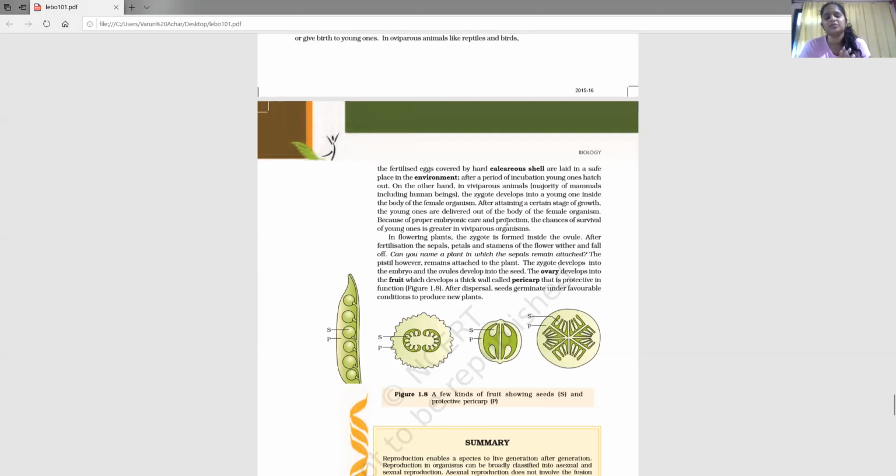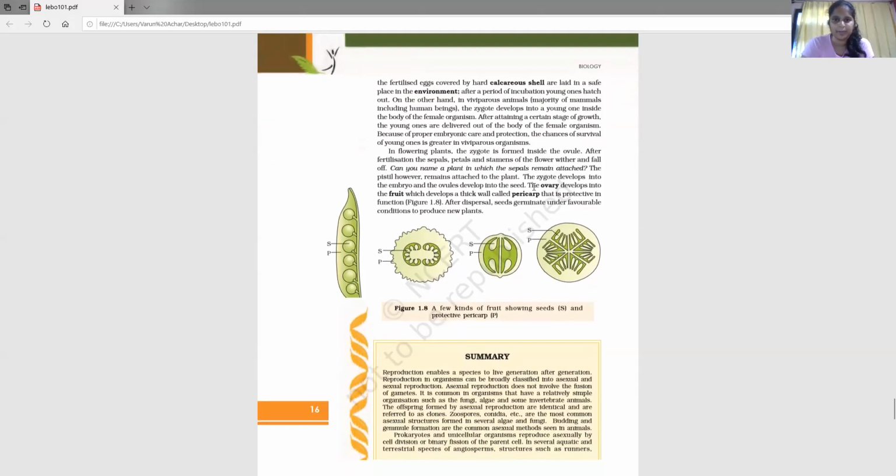And in case of viviparous, the female parent is going to directly give birth to the young one, and the young one will be dependent on the mother for nourishment. In case of mammals, they will be having mammary glands. Most of the mammals are viviparous. And there is one exception to mammal, which is oviparous. So I want you all to find that out, which mammal is oviparous, and do let me know. And also, many of the animals are viviparous only, and they are going to give rise to the young one directly. In that case, the young one will be dependent on the parent for a long time.